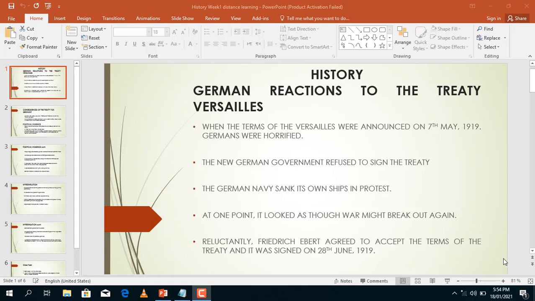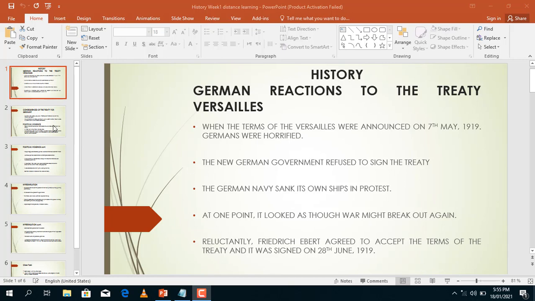However, initially the new government had refused to sign the treaty, even though it was later signed. In protest, remember, the Germans did not like the terms of the Versailles Treaty. So in protest, or in a way of demonstrating, they sank their own ships.